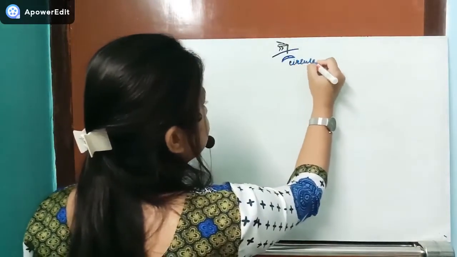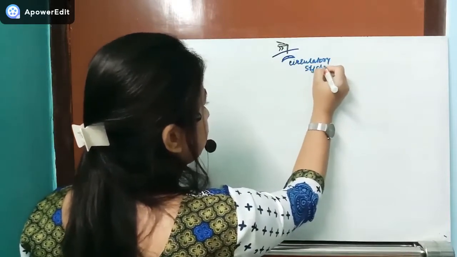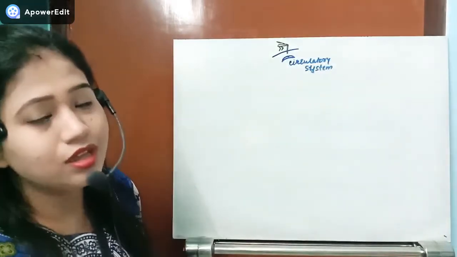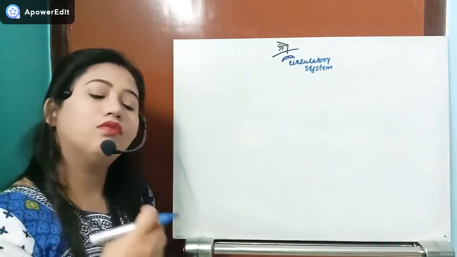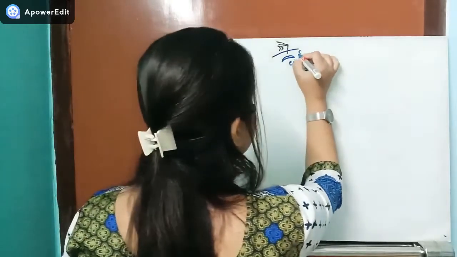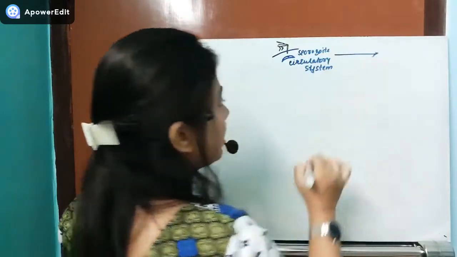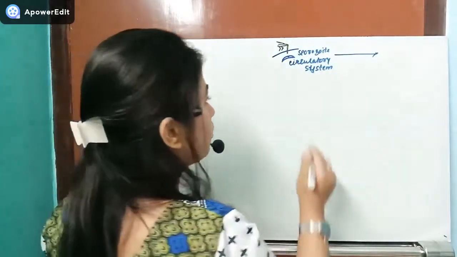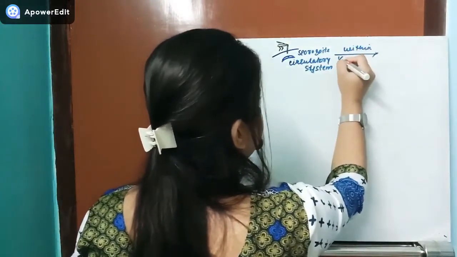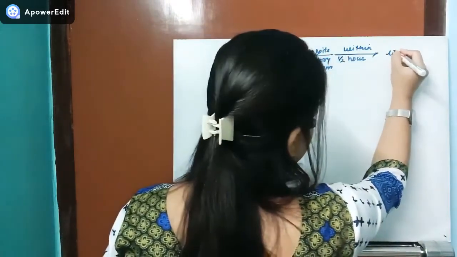Whenever it enters the human circulatory system, it does not stay for a much longer time. Why? Because it has to protect itself from the WBC. Otherwise WBC will phagocytose those sporozoites, isn't that so? That's why the sporozoite will enter inside the liver within half an hour from the circulatory system.